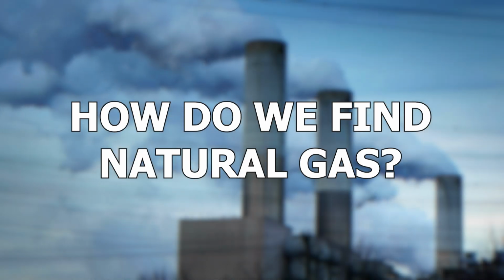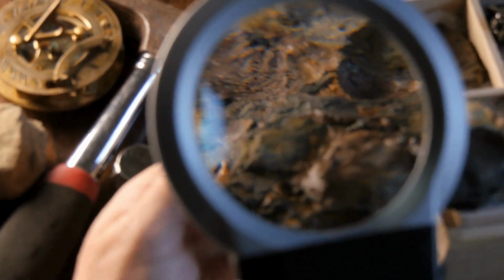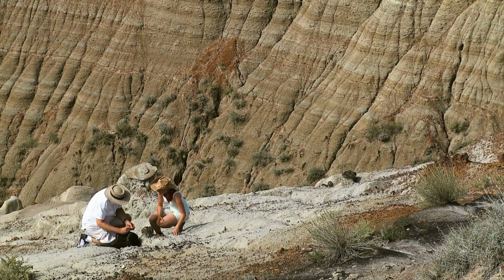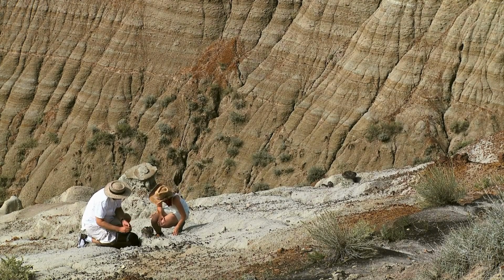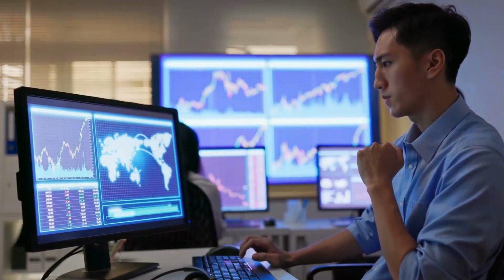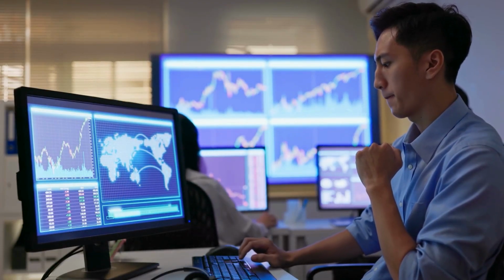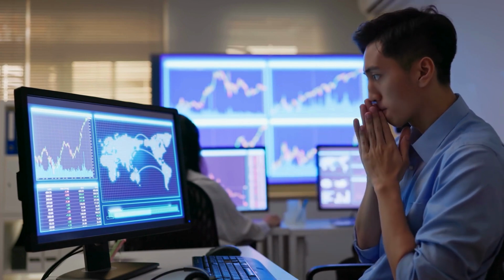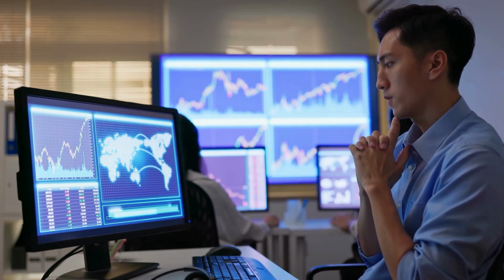Natural gas found in coal deposits is called coalbed methane. How do we find natural gas? The search for natural gas begins with geologists who study the structure and processes of the Earth. They locate the types of geologic formations that are likely to contain natural gas deposits. Geologists often use seismic surveys on land and in the ocean to find the right places to drill natural gas and oil wells.